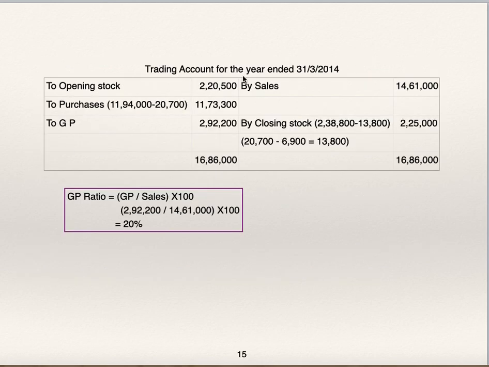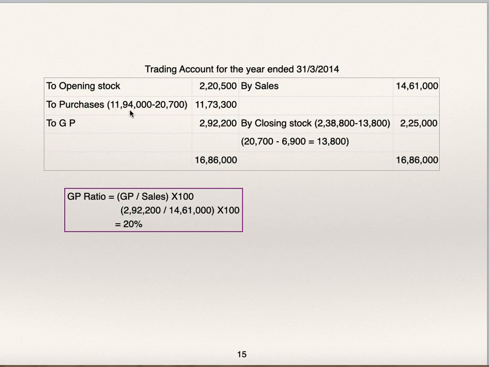First, see trading account for the year ended 31st March 14. To opening stock 2,20,500 which is given. By closing stock 2,38,800 is given minus 13,800. Why? Because an abnormal item existed whose cost is 20,700. They have deducted 6,900. So remaining 13,800 will be deducted now. So closing stock is 2,25,000.